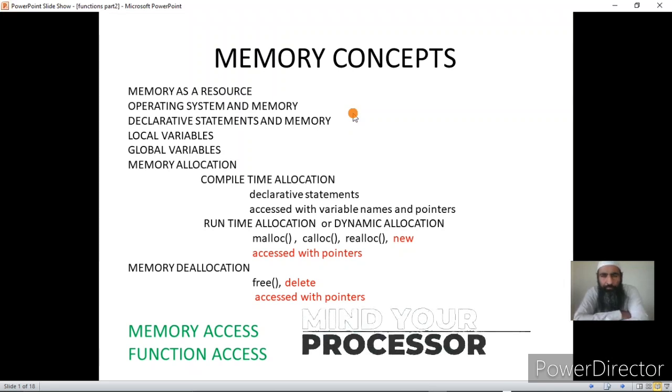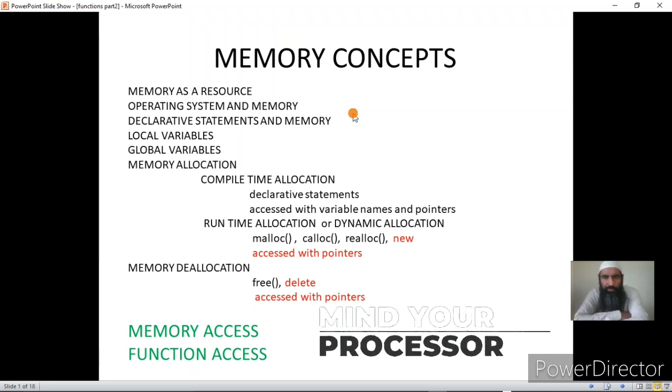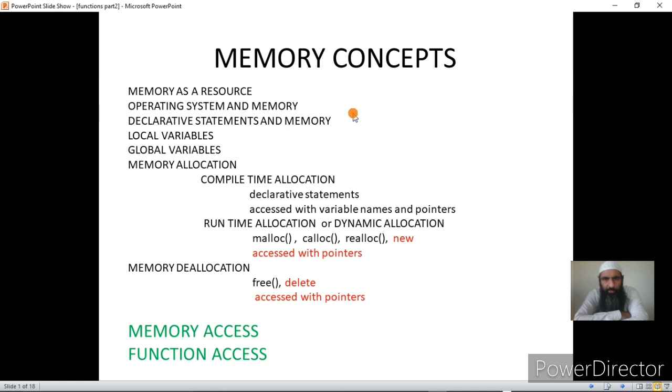Hello students, today we are going to discuss some concepts related to computer memory, and they are linked with computer programming. As we know, memory is a device for storing data and programs. Memory is an important resource of the computer system. It is a hardware resource.